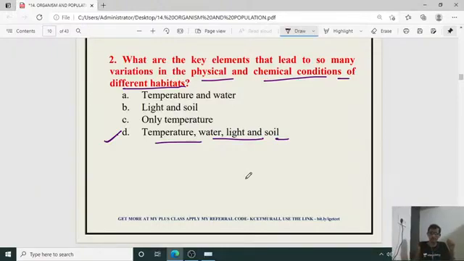Water means rainfall, and there is availability of light for plants or animals, and soil condition, soil microbial condition, soil texture. All those things have their own effect on the surface of the habitat. So the right answer is D for the second question.